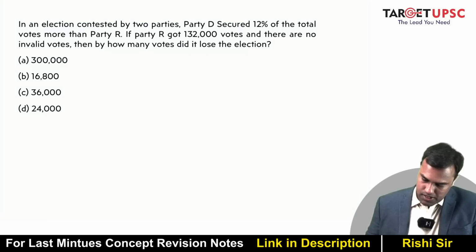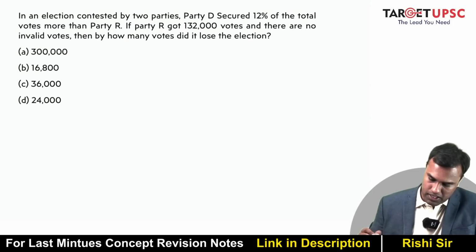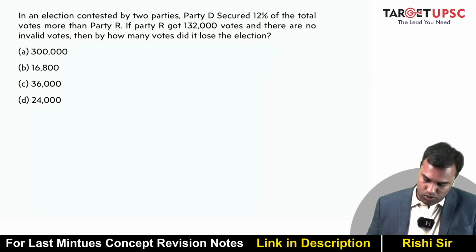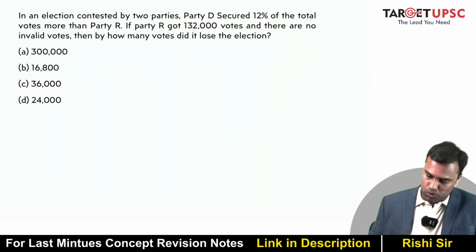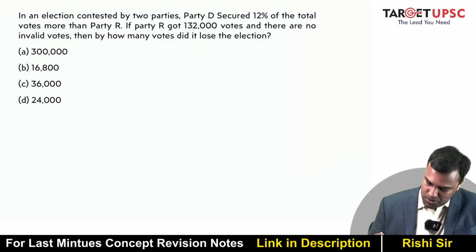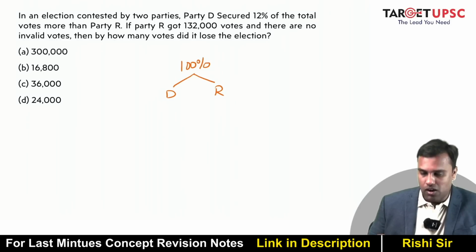In an election contested by two parties, Party D secured 12% of the total votes, more than Party R. If Party R got 132,000 votes and there are no invalid votes, then by how many votes did it lose the election, right? That means if 100% is the election, you have D and R. What is the neutral scenario?